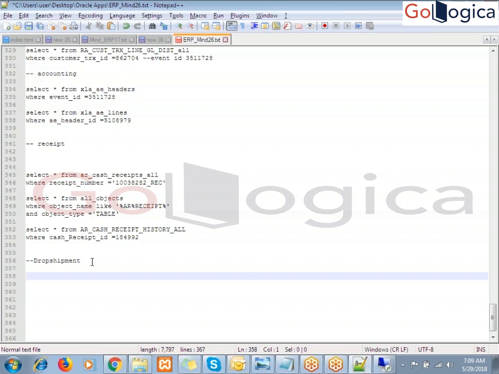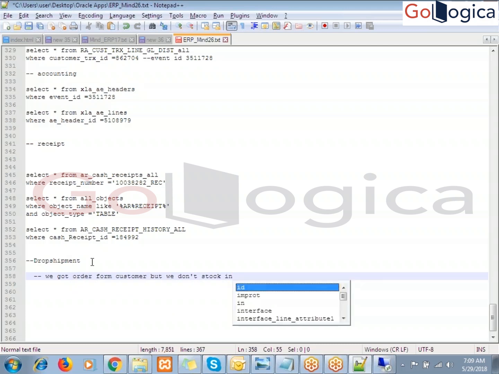Now we got the order, but there is no stock in the inventory warehouse. What do we have to do now? Any idea?